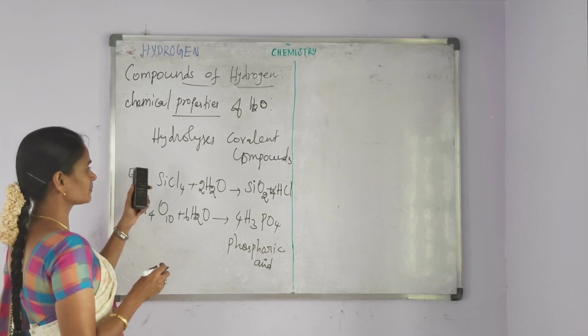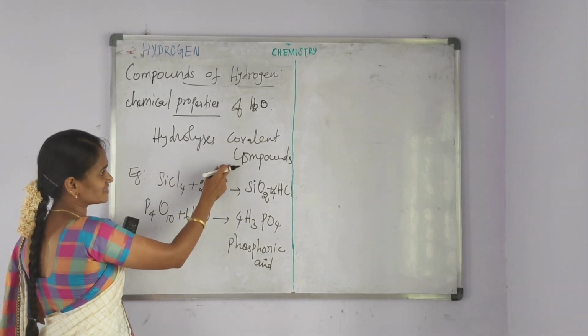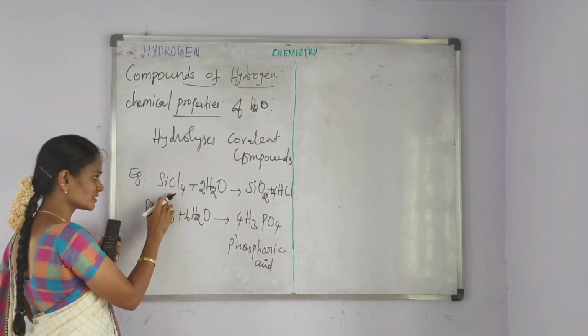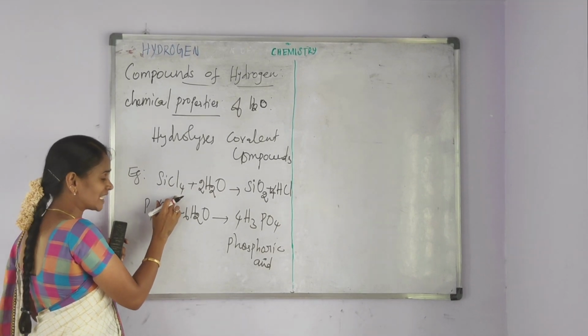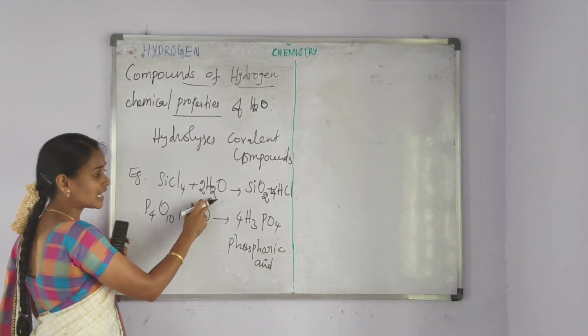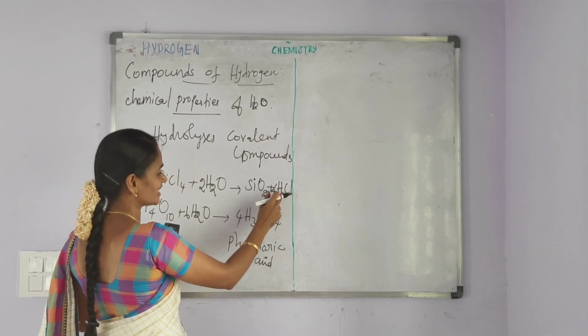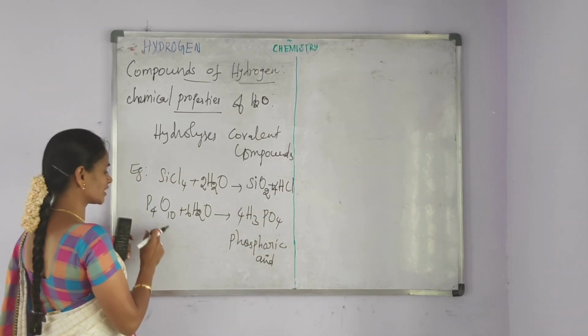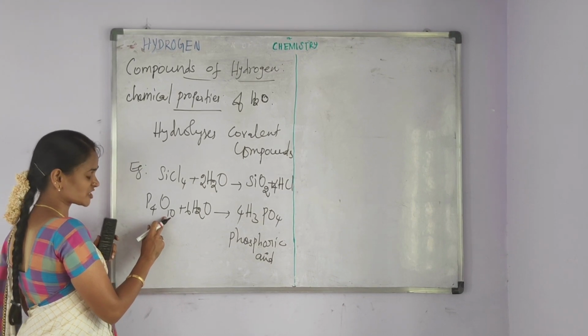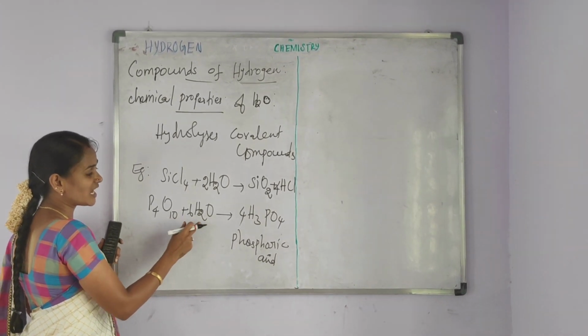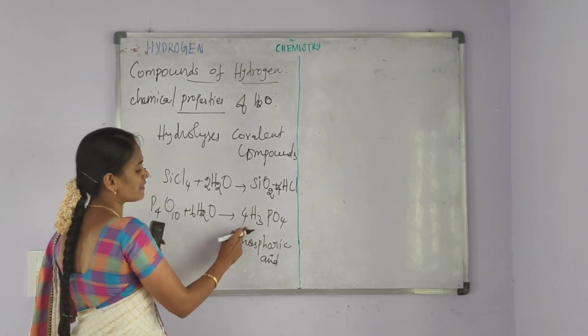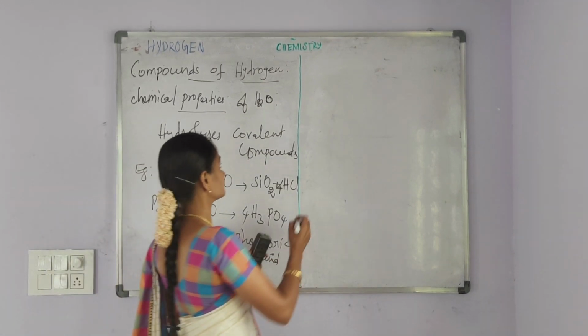I am repeating. Water hydrolyzes the covalent compounds. Example, silicon tetrachloride undergoes the hydrolysis process. It forms the silicon dioxide along with the hydrogen chloride, and then phosphorus pentoxide undergoes the hydrolysis process. It forms the phosphoric acid.